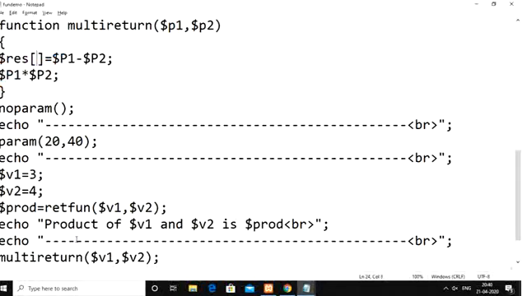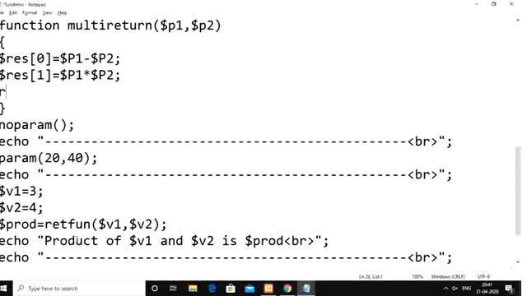So within the result array at the 0th index, we are storing the result of the difference between p1 and p2. Within the same array, at index 1, we are going to store the result of the product of p1 and p2 here. Then, using the return statement, we are returning the array values.